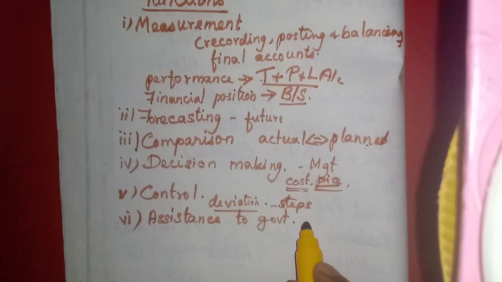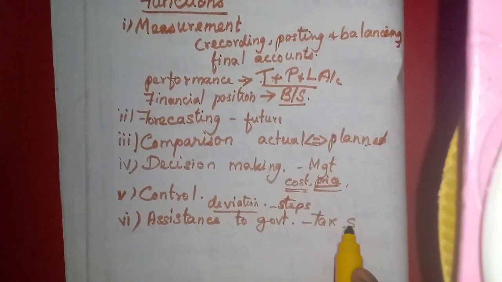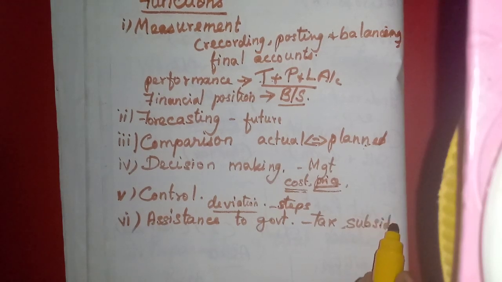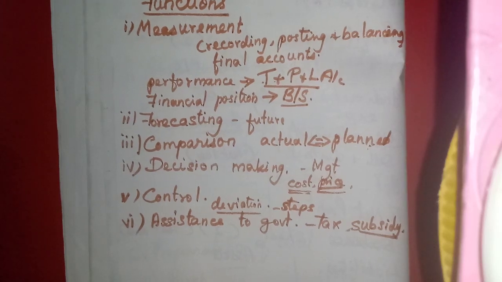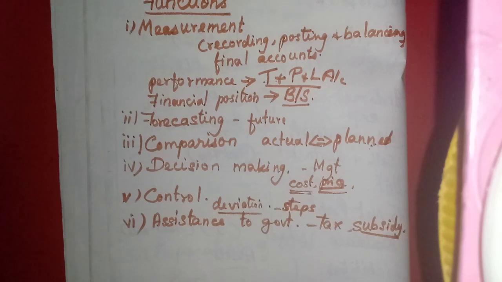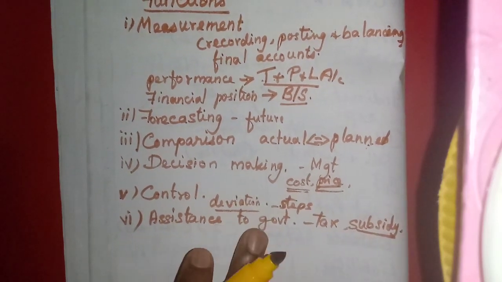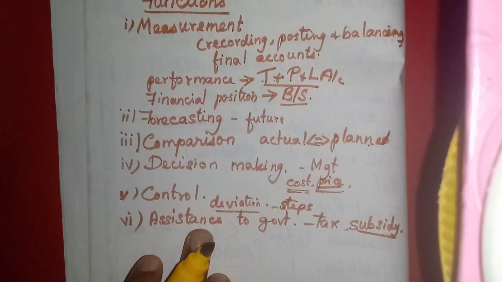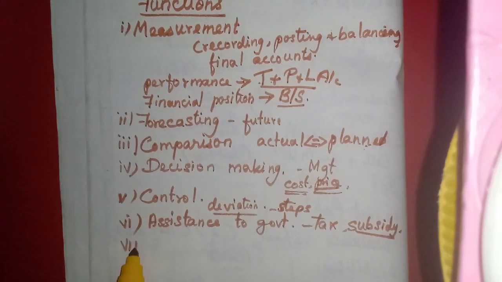Sometimes, especially for tax purposes. Or sometimes the government may provide some subsidy, that means reduction in the loan. Any loan they have taken, if they have yielded more profit, then the government may provide more subsidies. For that purpose, they will ask for these financial accounts.